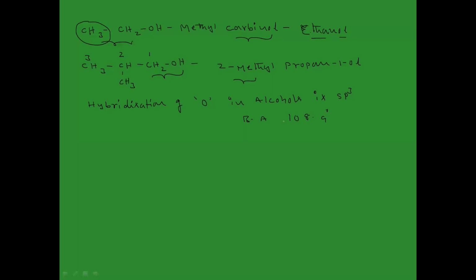Why is this the bond angle? Generally for sp3 hybridization, 109 degrees should be there, right? So why is the bond angle 108 degrees? The reason is the repulsive forces due to the lone pairs of electrons on oxygen. Because of that, the bond angle is 108.9 instead of 109 degrees 28 minutes.